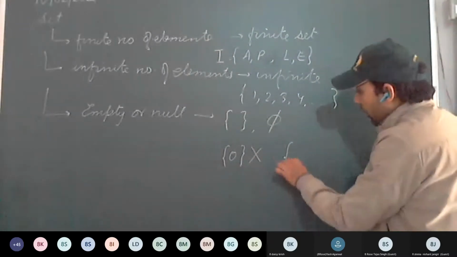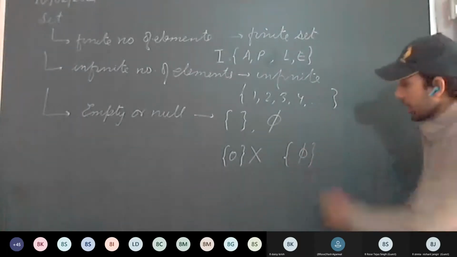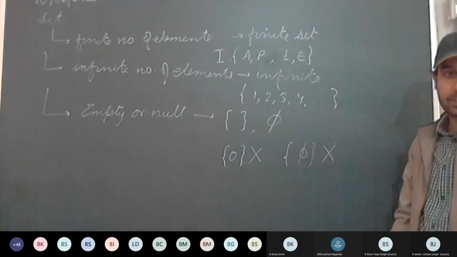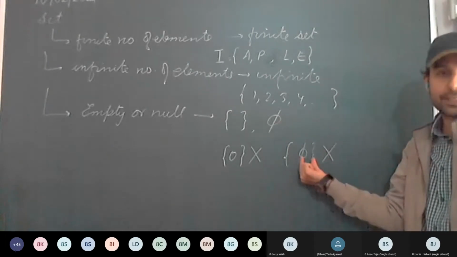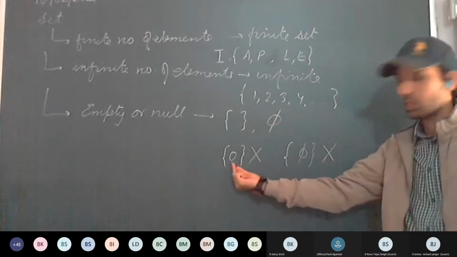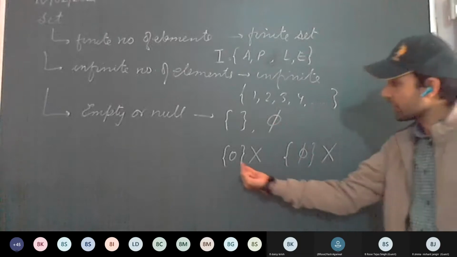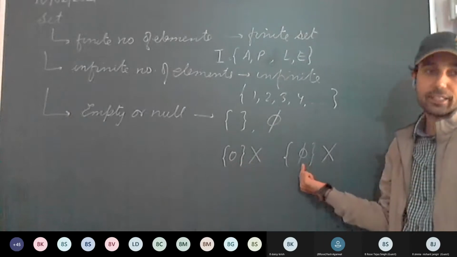Or if it is written like this, this is also not an empty set because it's a set containing null or phi as an element.